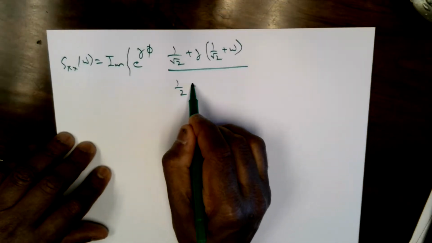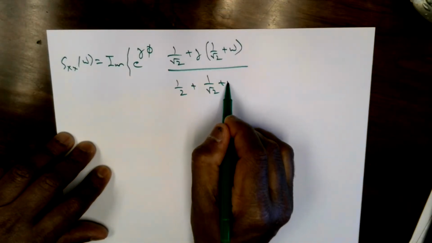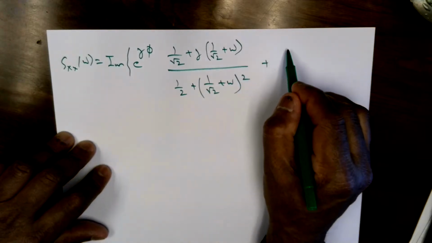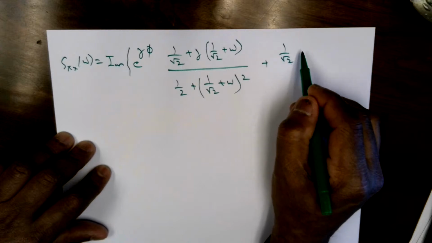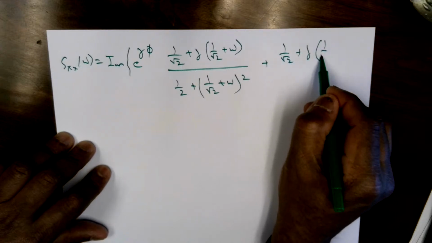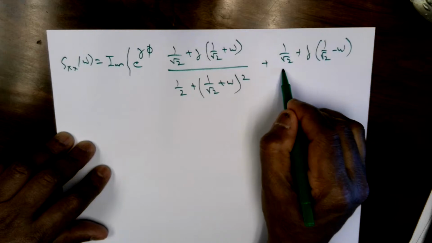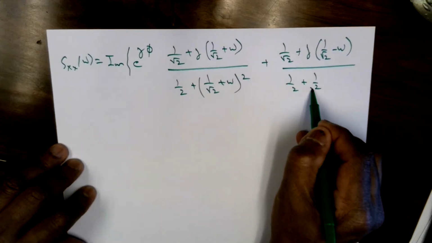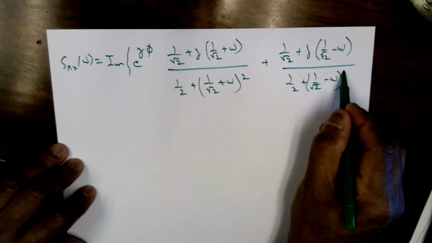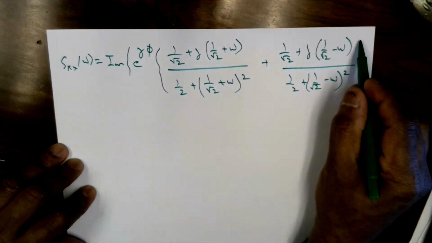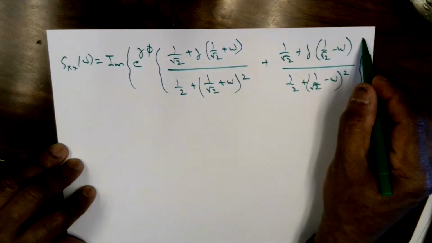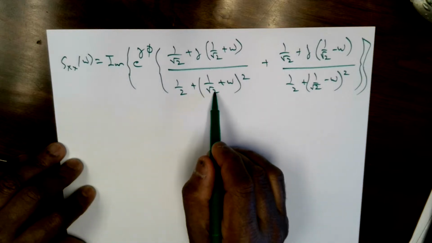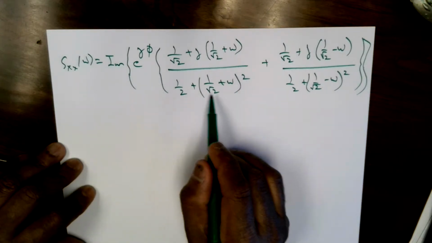So that's half plus 1 over square root of 2 plus omega squared. And basically here you get the same thing with a minus for the omega, plus j 1 over square root of 2 minus omega, divided by half plus. So this is going to be, if you expand the denominator, you see half plus half is 1.